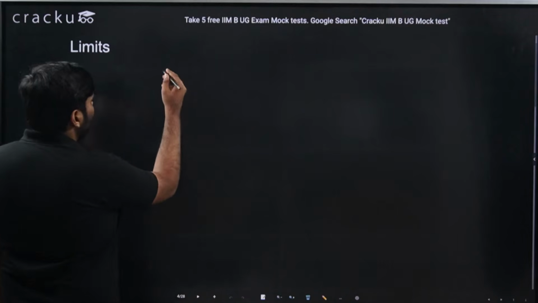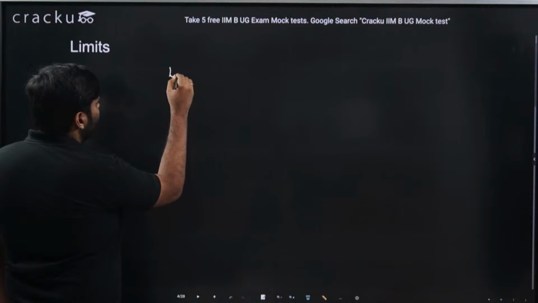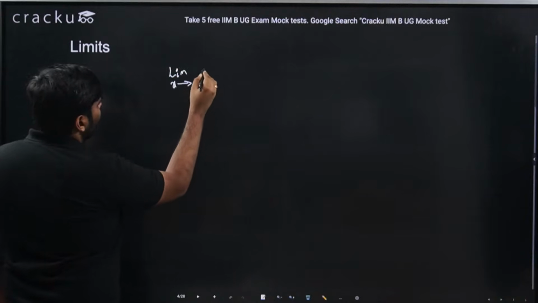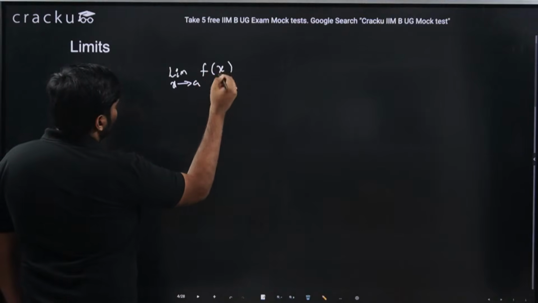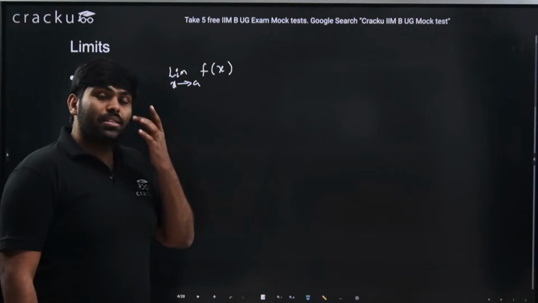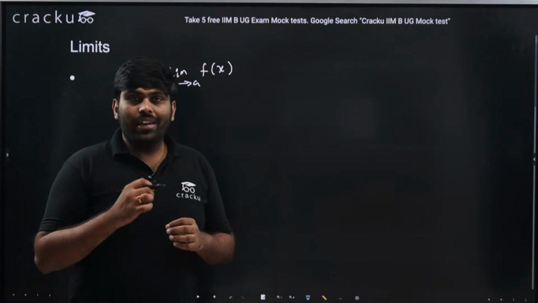It is denoted in this way, where we say limit x tends to a of f of x. This is how they represent it. So the limit is about how f of x changes when the x value is tending to a.